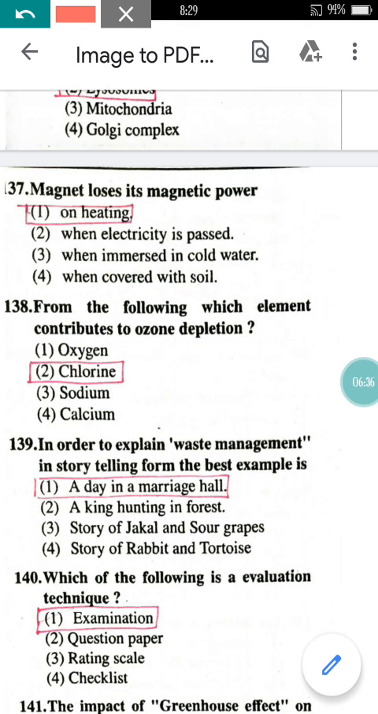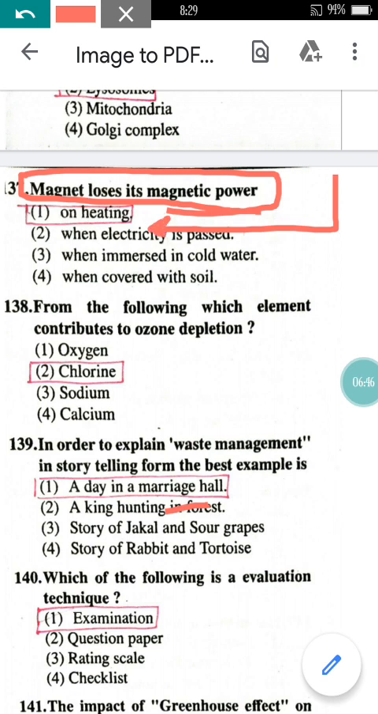Now come to question number 137 here. A magnet loses its magnetic power when heated. Any magnet, when heated, will lose its magnetic power, its magnetic attraction. So option 1 will be the correct answer.